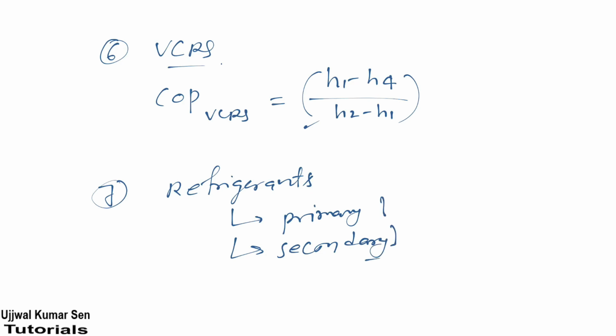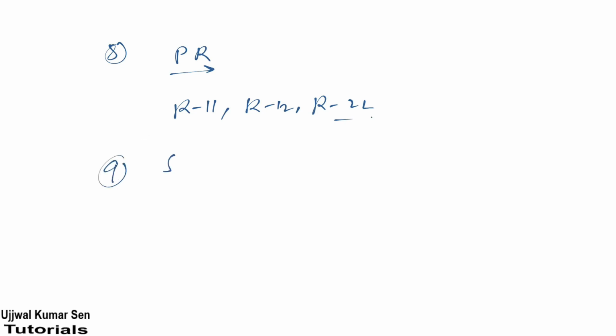Primary refrigerants are R11, R12, R22. Secondary refrigerants are water, brine, NaCl solution.